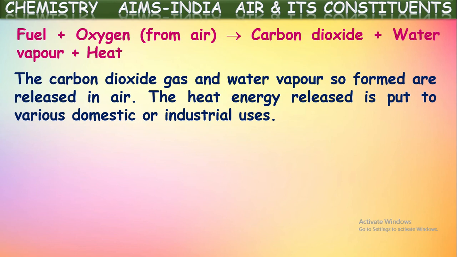Not only there, even in vehicles we use fuels like petrol and diesel. When these are burnt in the engine in the presence of oxygen, those fuels produce carbon dioxide and water vapor as products. And an enormous amount of heat energy is produced by the combustion process. So that heat energy is used for the movement of the vehicle. Not only these two, even in industries and factories, so many kinds of fuels undergo combustion, and the heat energy so formed is used for running those industries in different forms, right?